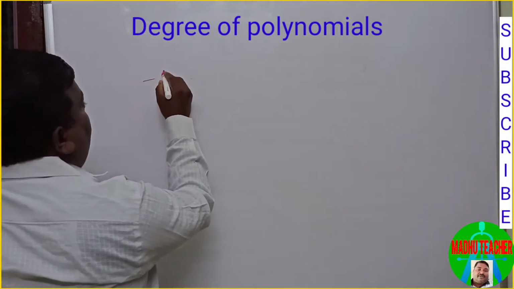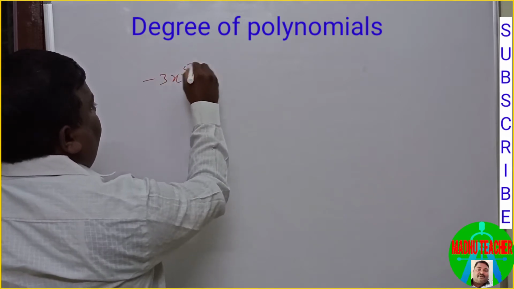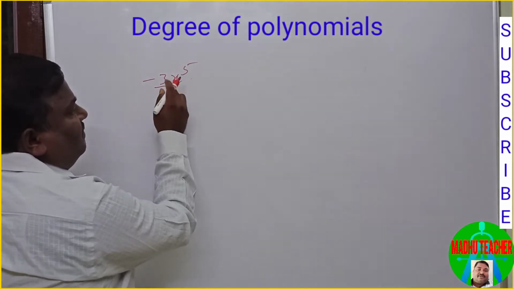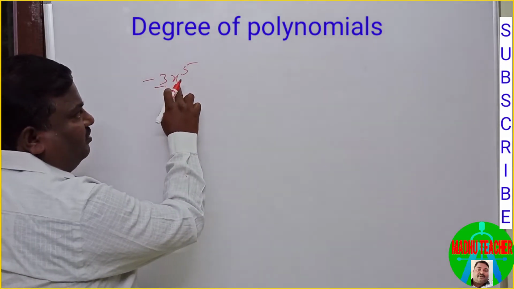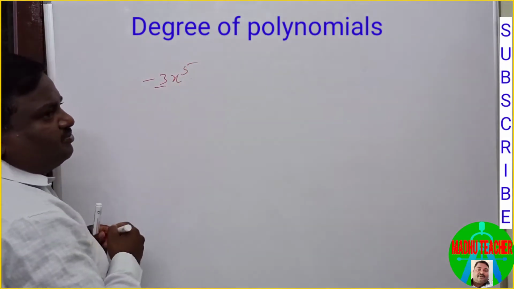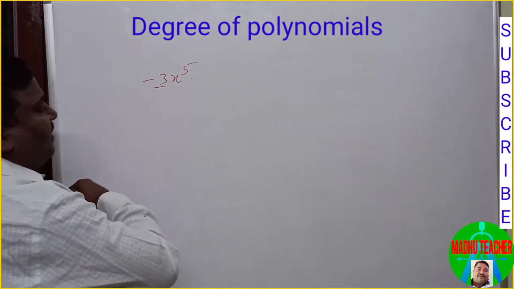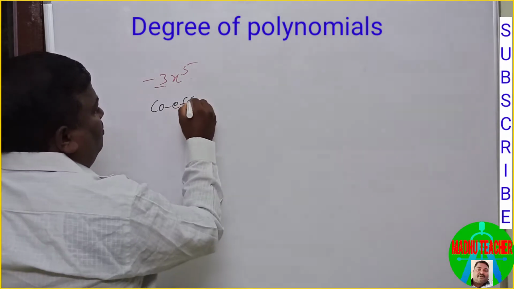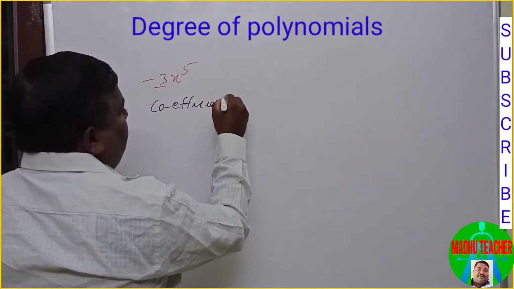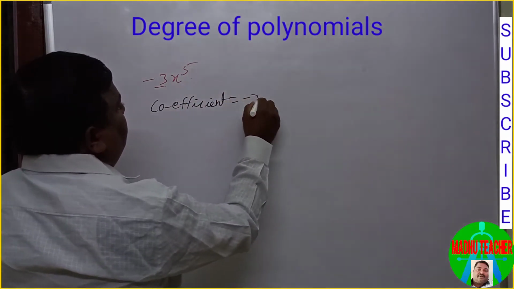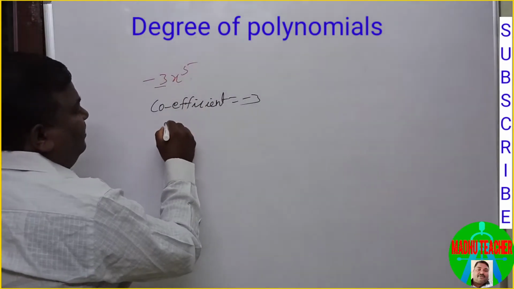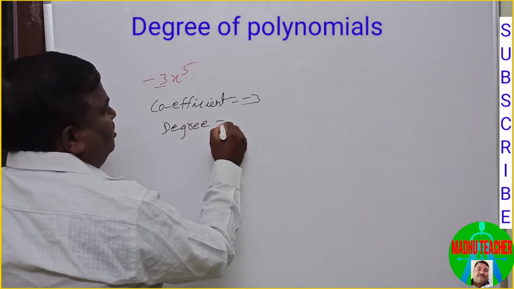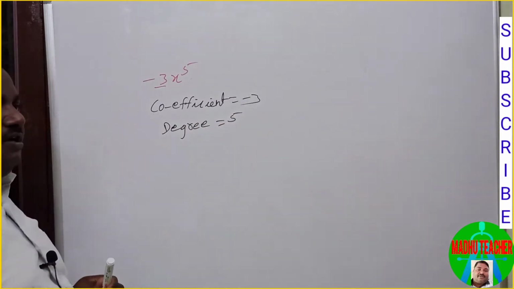Suppose I have a term -3x to the power of 5. In this, -3 is the multiple of the variable and 5 is the exponent. Here -3 is called the coefficient and this 5 is called the degree. Here degree and exponent are synonyms. So this is 5.